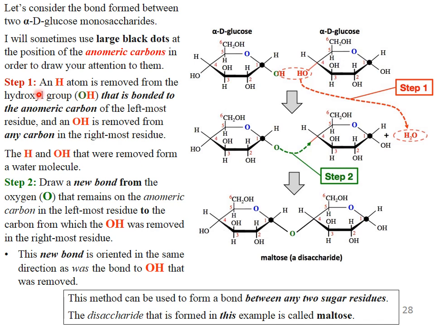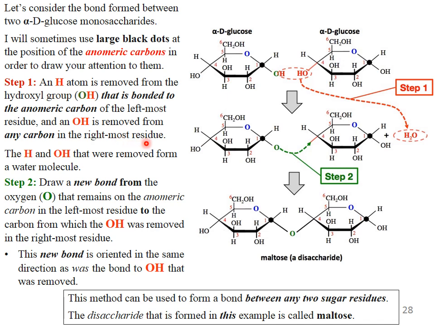Step 2. Draw a new bond from the oxygen that remains on the anomeric carbon in the leftmost residue to the carbon from which the OH was removed in the rightmost residue. This new bond is oriented in the same direction as was the bond to the OH that was removed. This method can be used to form a bond between any 2 sugar residues. The disaccharide that is formed in this example is called maltose.